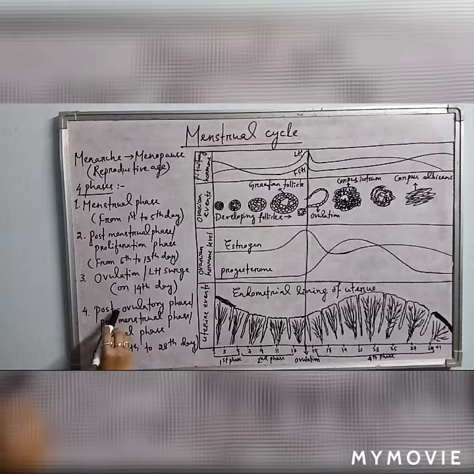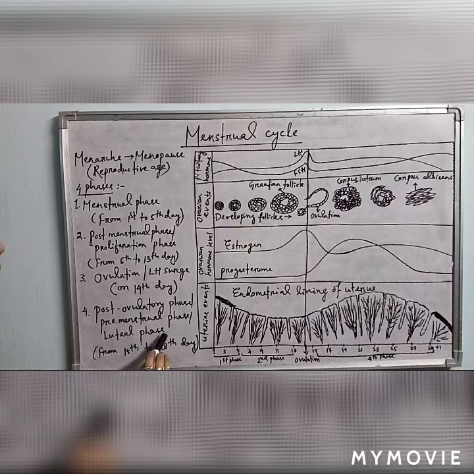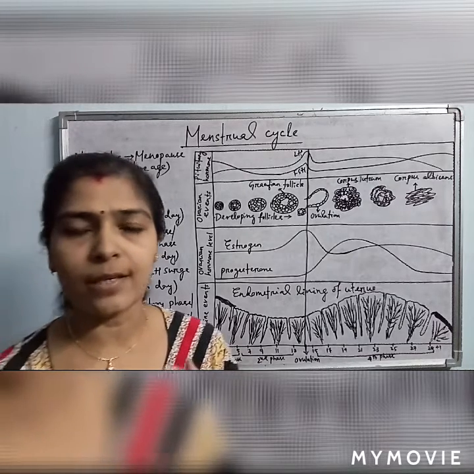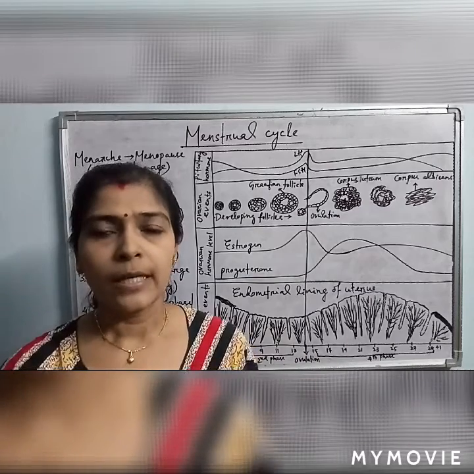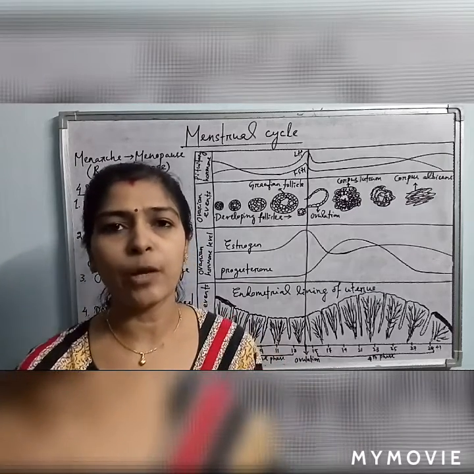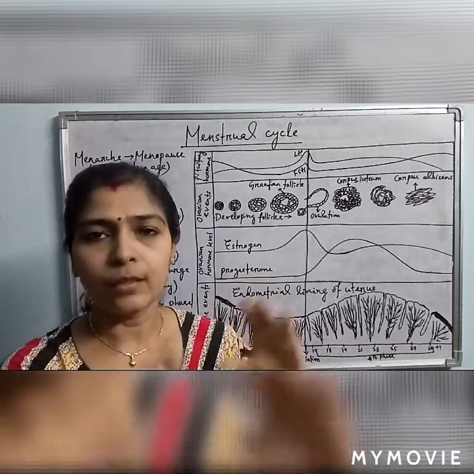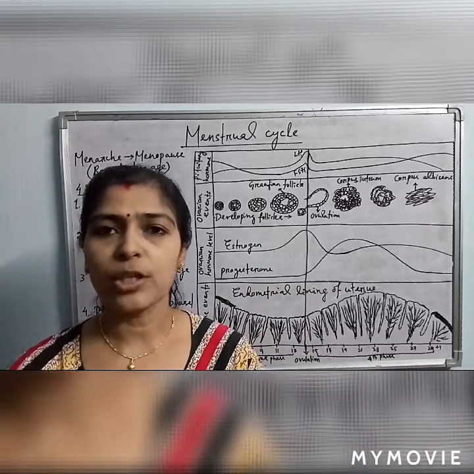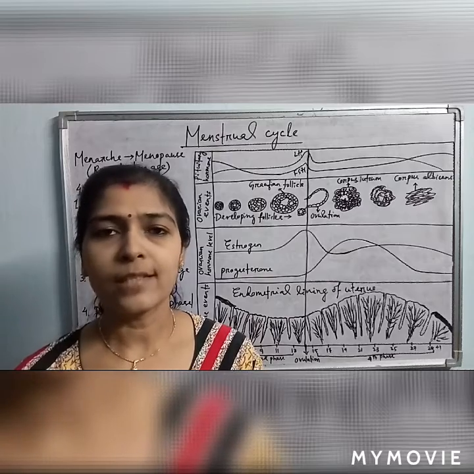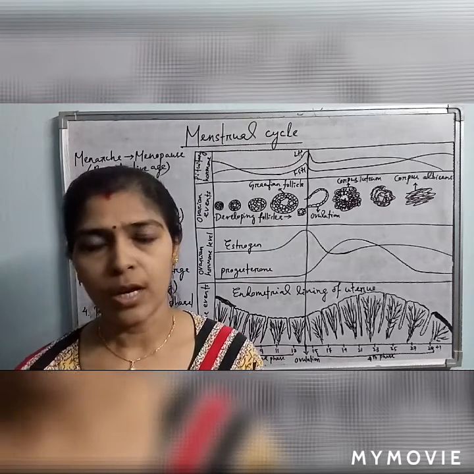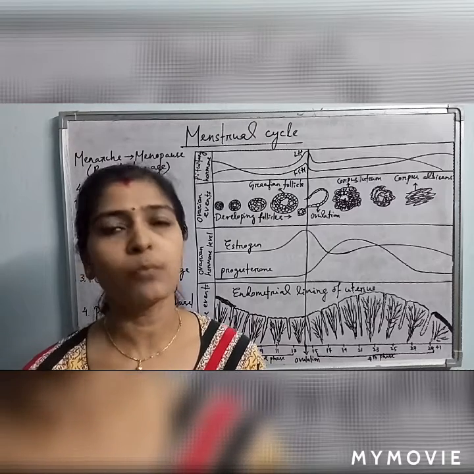Then the fourth phase is the post-ovulatory phase, or premenstrual phase, also known as the luteal phase. What happens here? After ovulation, as the egg or ovum is released from the ovary to the oviduct, the Graafian follicle is left with the rest of the granulosa cells. This mass of granulosa cells which remains in the ovary changes into a glandular mass of tissue, and this is called the corpus luteum. This corpus luteum produces the hormone progesterone under the influence of the pituitary hormone LH.